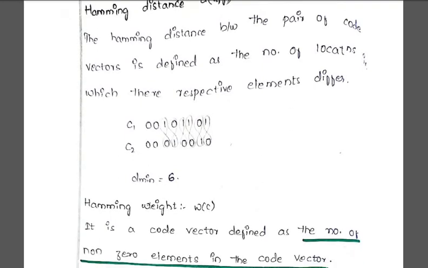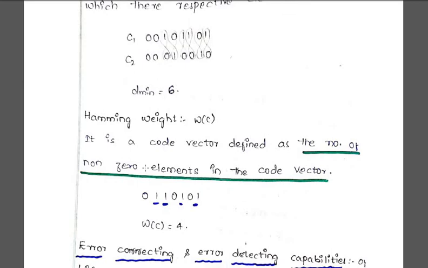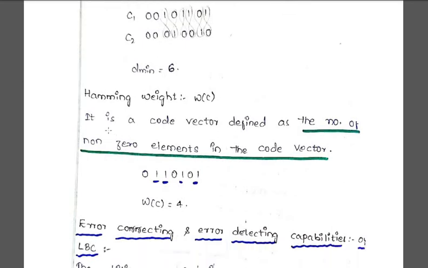Fine. Now see the next one, the Hamming weight. How are you going to find the Hamming weight? It is defined for a code vector as the number of non-zero elements present in it. Non-zero elements are nothing but the number of ones present in your code vector. What is the Hamming weight of this particular code vector, 0110101? The number of non-zero elements, that means the number of ones, is 1, 2, 3 and 4. So the Hamming weight of this code word is 4. W of C is equal to 4.